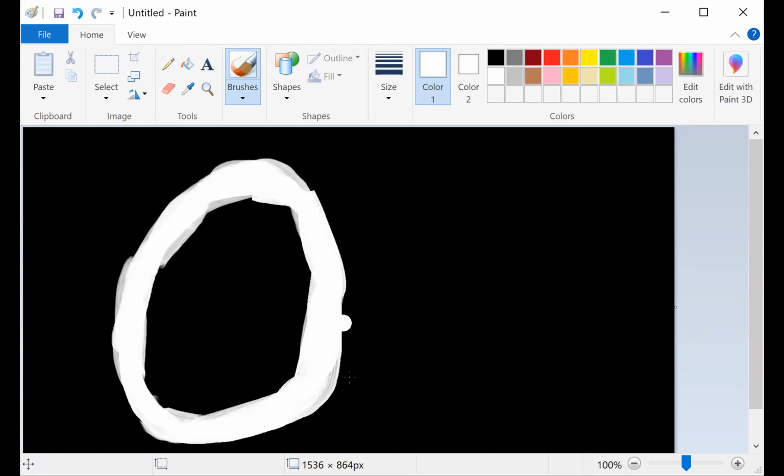Right now, is it looking like a 0 to you? I hope everyone is able to say that it is a 0, right? Yes or no? All right, let's do something now. Let me smoothen these parts. Let's not worry about that shape because it is Paint, right? So I'm just drawing a rough figure here.